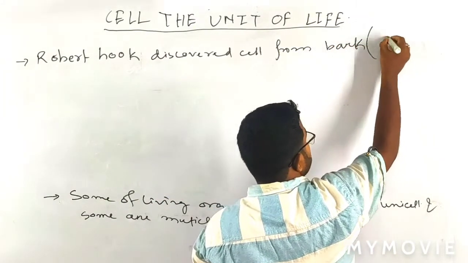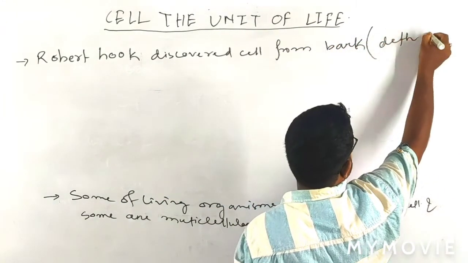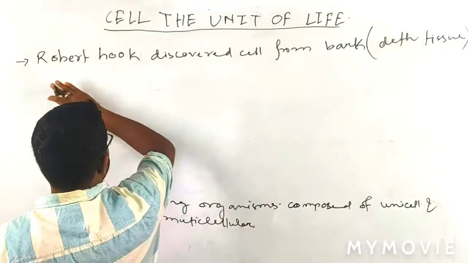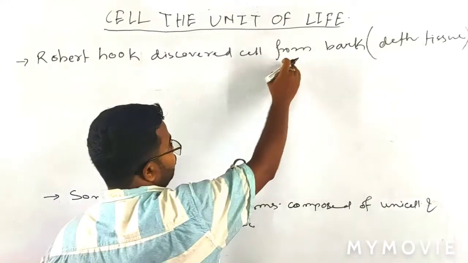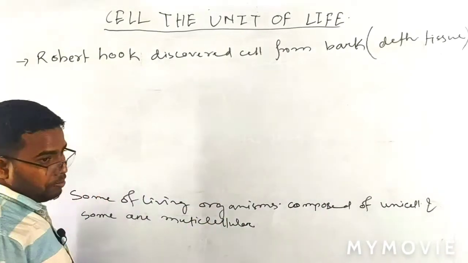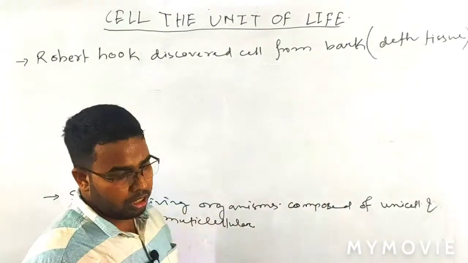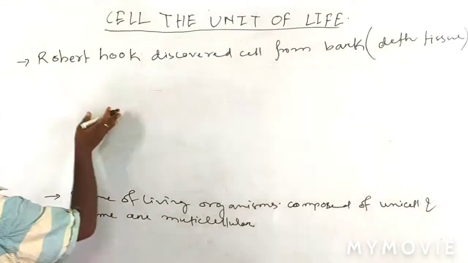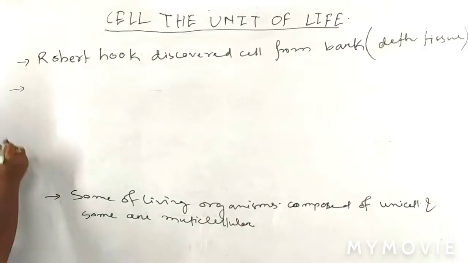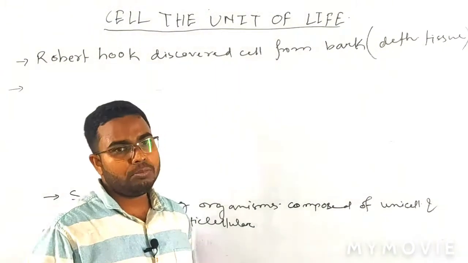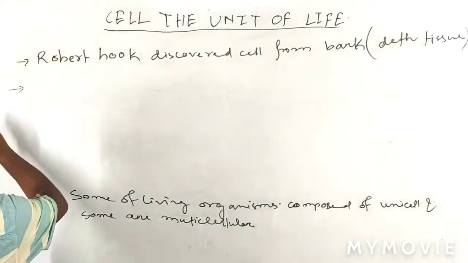Bark means dead tissue, so he discovered dead cells. After that another scientist, Anton von Leeuwenhoek, discovered the living cell.